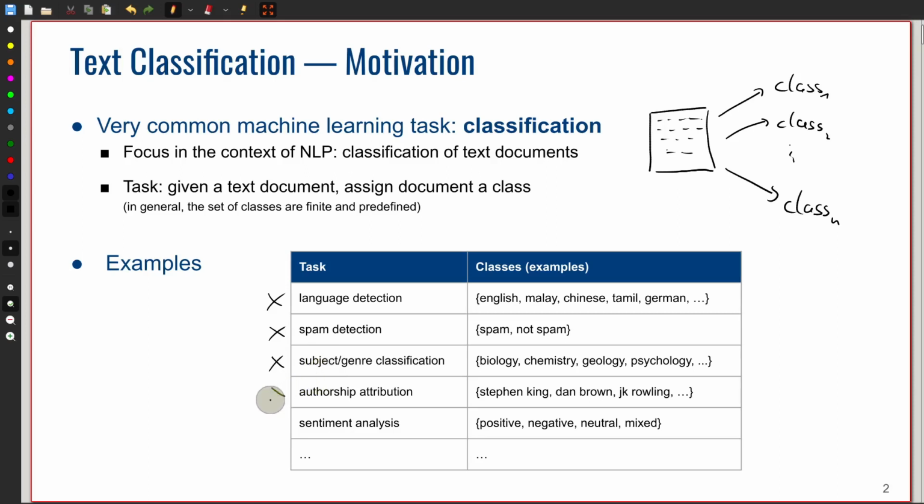The idea of authorship attribution is that in case we have a text document where we don't know the author, or maybe the authorship is put in question, can we predict the author of a text document? And lastly, sentiment analysis. Of course, very well known: given a text document, we want to identify if this document expresses some kind of sentiment in terms of positive, negative, neutral, or some kind of mixed sentiment.